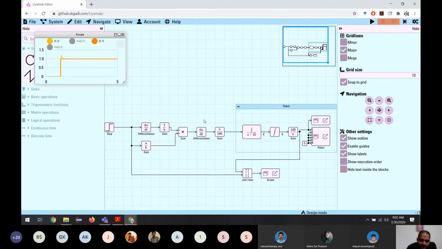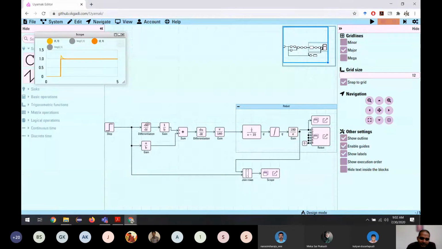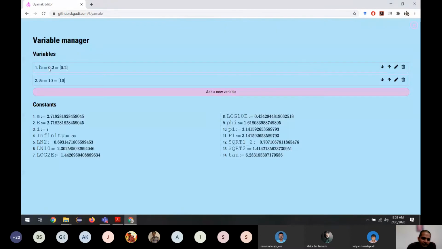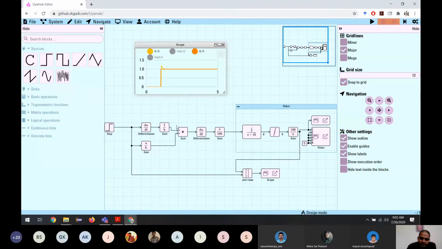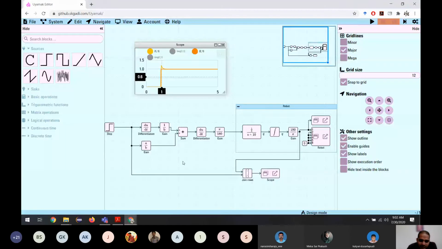So what we are doing here in this part is this. One is the S. We are considering 1 by S is integral, so S is differentiation. So differentiation divided by B. What is B? Let us go here and see. I'm using B as 0.2 and A as 10. So divided by B, and A by B is 10 by 0.2. So we are doing this. So what we are implementing here is the inverse dynamics.